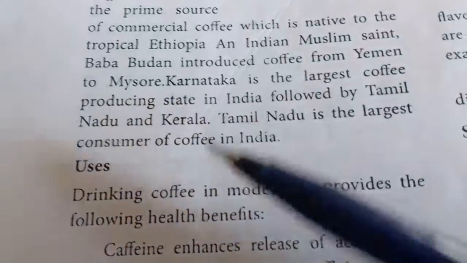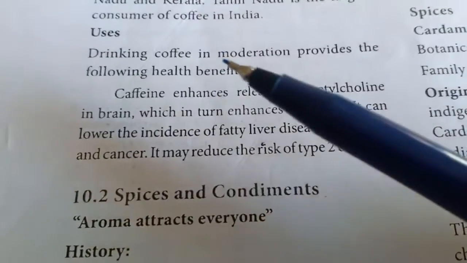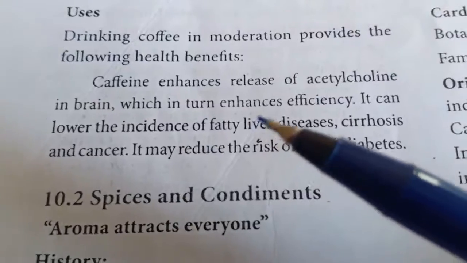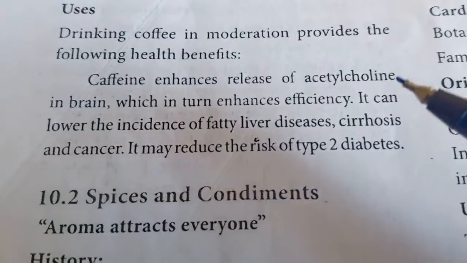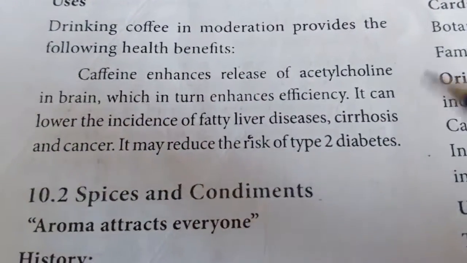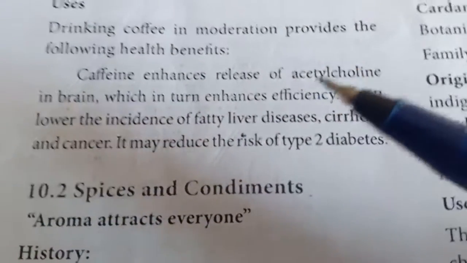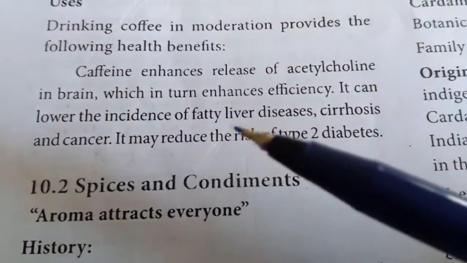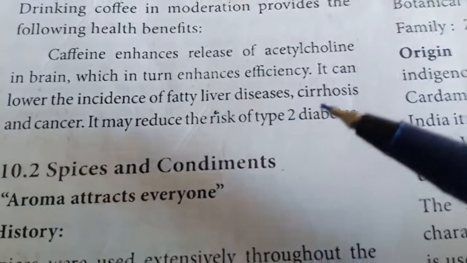So Karnataka is the largest coffee producer, followed by Tamil Nadu and Kerala. Drinking coffee in moderation provides the following health benefits. Caffeine enhances the release of acetylcholine in the brain, which in turn enhances efficiency. Our alertness ability will increase. It can lower the incidence of fatty liver disease, cirrhosis and cancer. It may reduce the risk of type 2 diabetes.